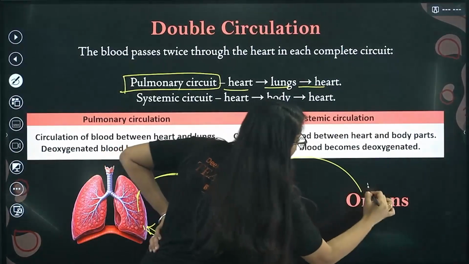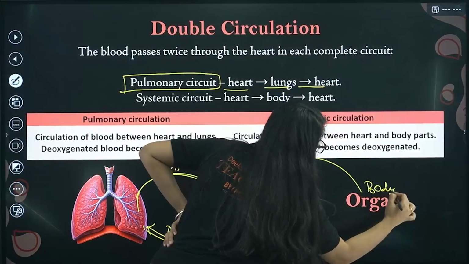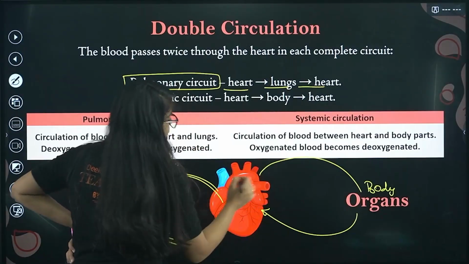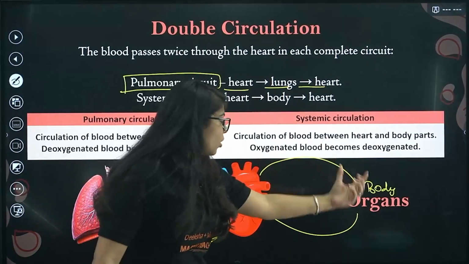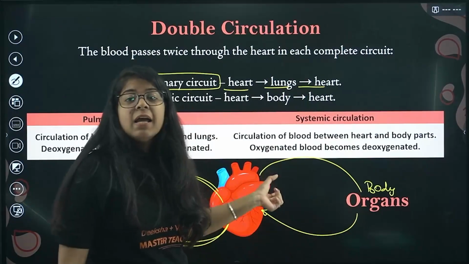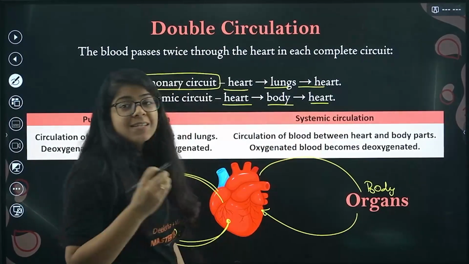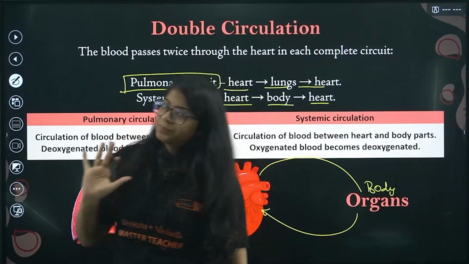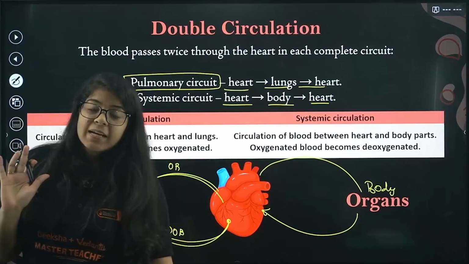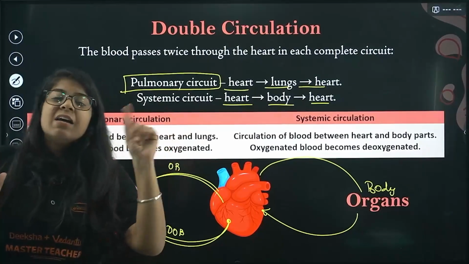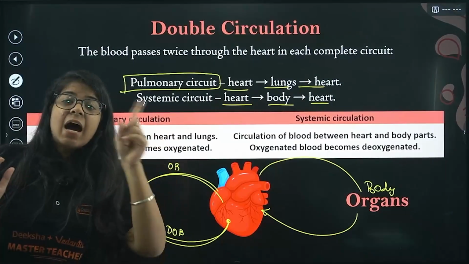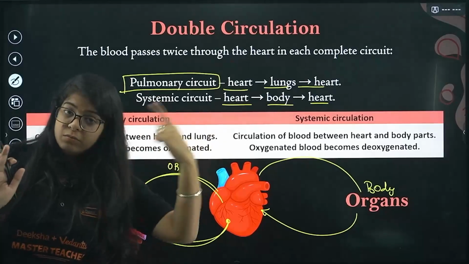Now this heart also gives the blood to organs. So heart to body organs, right? And then from body organs back to the heart. So heart to body, body to heart, this one cycle is called the systemic circuit. Understood? We have the pulmonary circuit, that is heart to lung, lung to heart, and we have the systemic circuit, that is heart to body, body to heart.